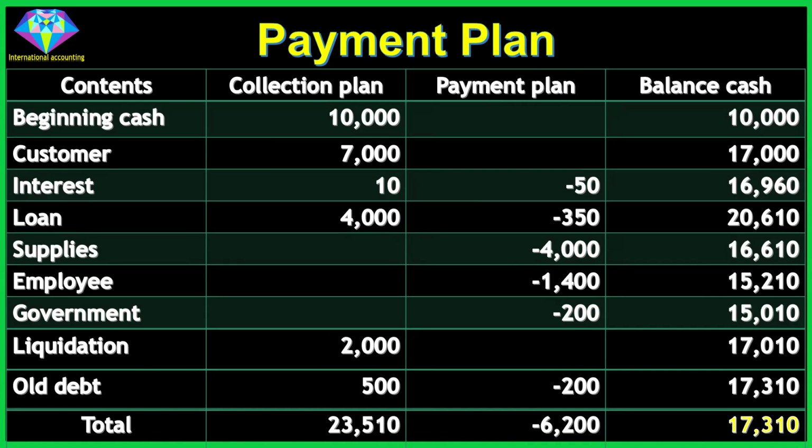Liquidation, 2,000, 17,010. Old debt, 500, minus 200, 17,310. Total, 23,510, minus 6,200, 17,310. In the balance cash column, 17,000 equals 10,000 plus 7,000 minus 0. Similarly, 16,960 equals 17,000 plus 10 minus 50.